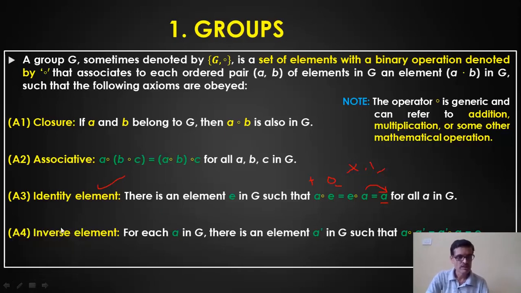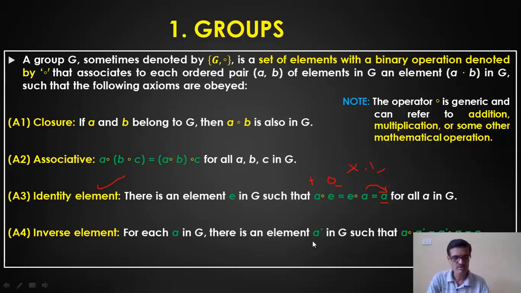Now the next one is inverse element. Let us again consider one particular element, say A, in the group G. There should be an element called A dash, such that A dot A dash and A dash dot A should be equal to the identity element. That is, if it is a multiplication operation, A into A dash equals A dash into A equals the identity element, or A plus A dash equals A dash plus A equals E under the addition operation.